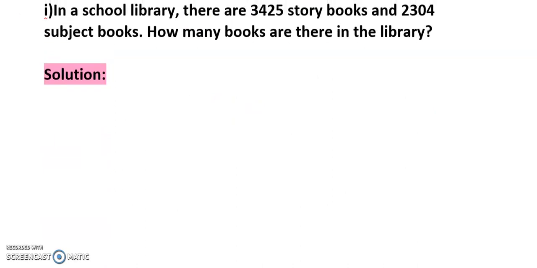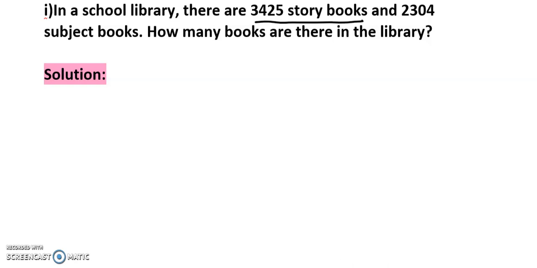Next, we are going to see word problem. See, in a school library, there are 3,425 story books and 2,304 subject books. How many books are there in the library? So what they are asking, in a school library, there are 3,425 story books. After the number, they'll give the objects. So you look at the objects, then you can write the wording.